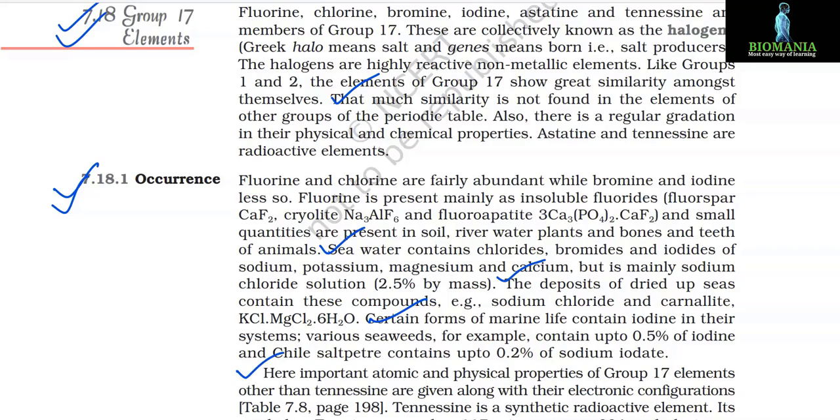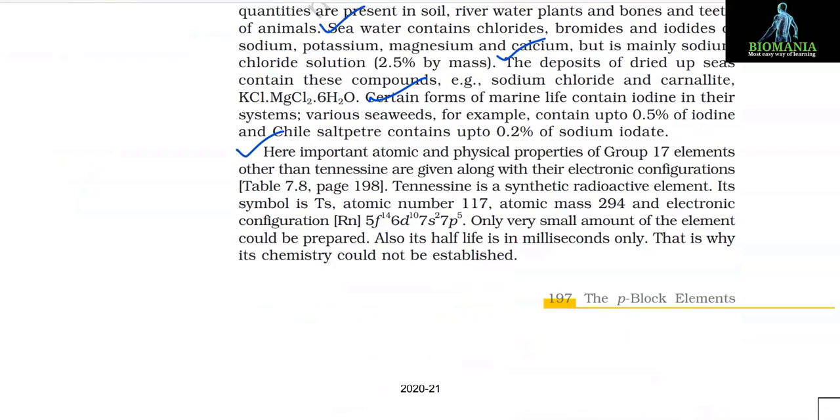Here important atomic and physical properties of group 17 elements other than tennessine are given along with their electronic configurations. Tennessine is a synthetic radioactive element. Its symbol is Ts, atomic number 117.